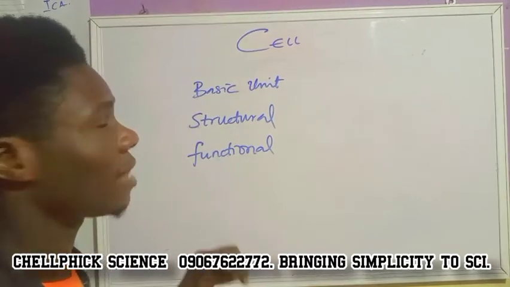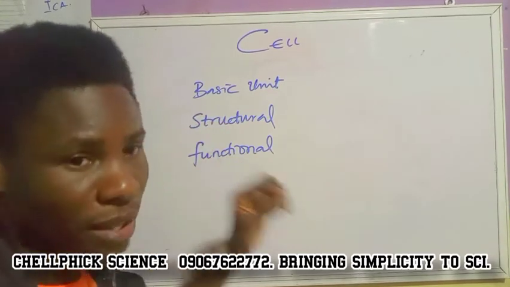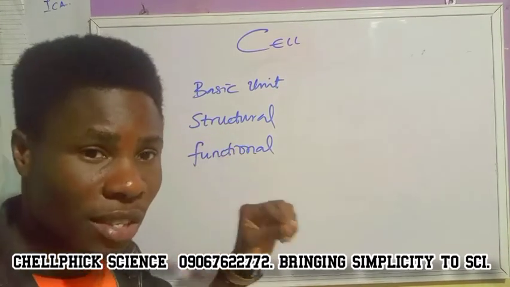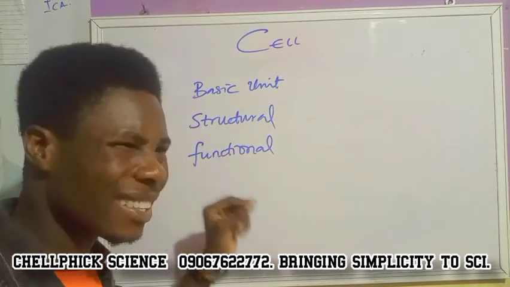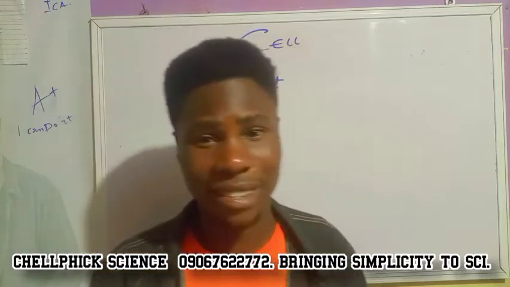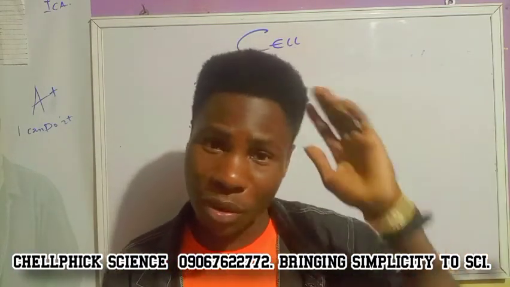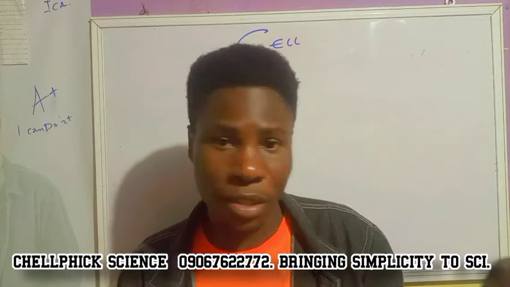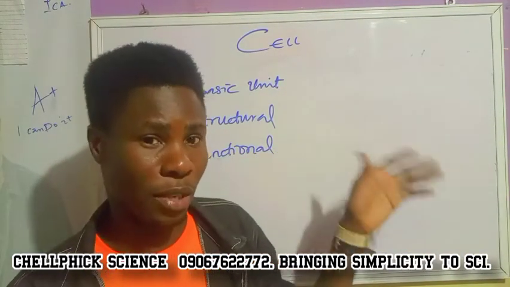So from what we have seen, the key point to note here is that the cell is the basic of everything, and is the one that determines the structure of everything, and the function of everything. So that's it. Your brain is working the way it ought to work because the cells are functioning the way they ought to function. I will still be talking about the organization of life so that you can understand better.